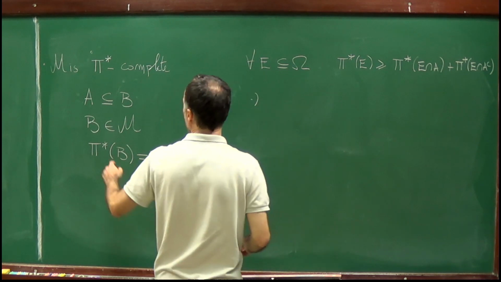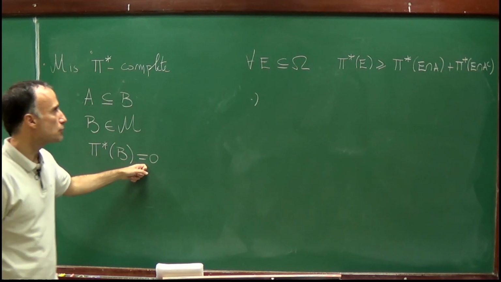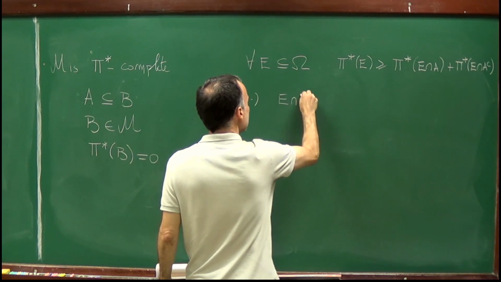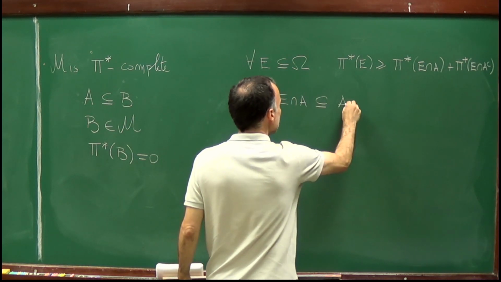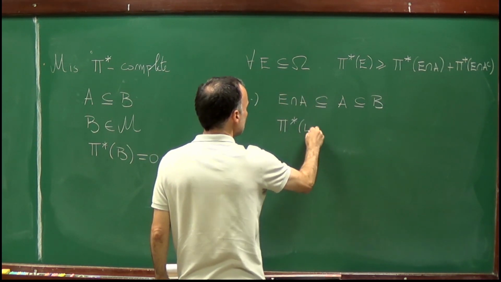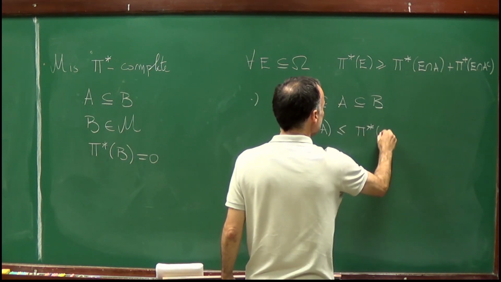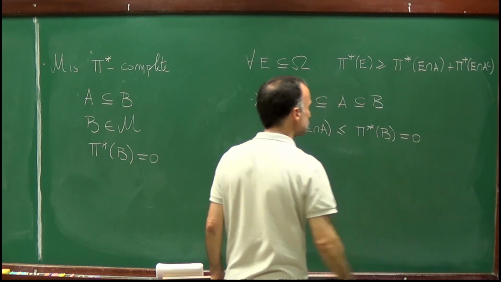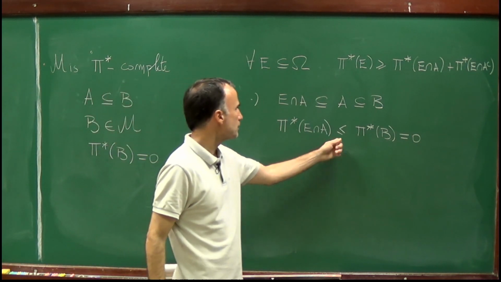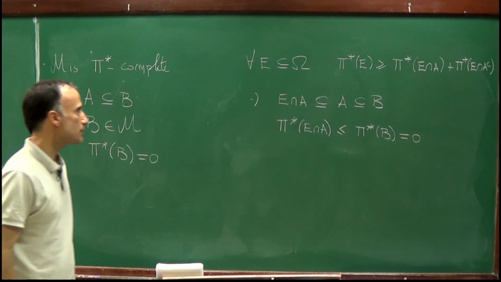On the one hand, we know that A is contained in B and that B has P star measure equal to 0. So E intersection A is certainly contained in A, which is contained in B. Therefore, P star of E intersection A is less than or equal than P star of B, which is 0. Right? So here we used the monotonicity of P star, and here the assumption that P star of B is equal to 0.